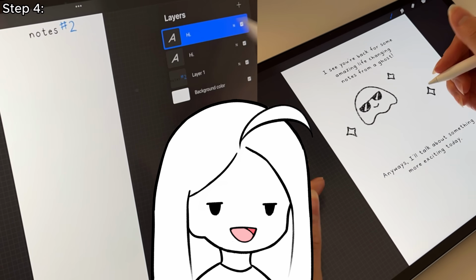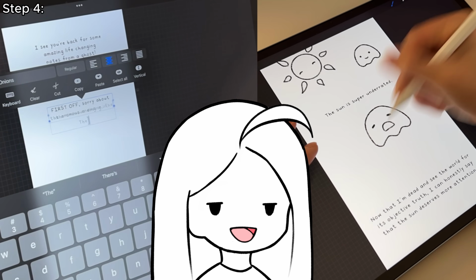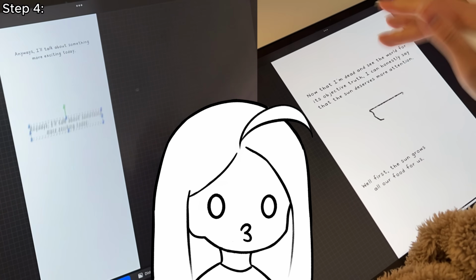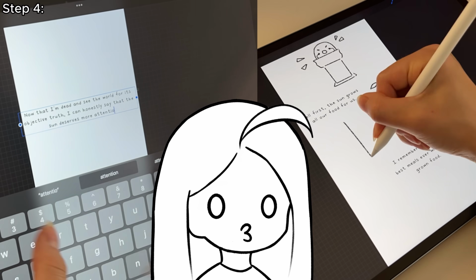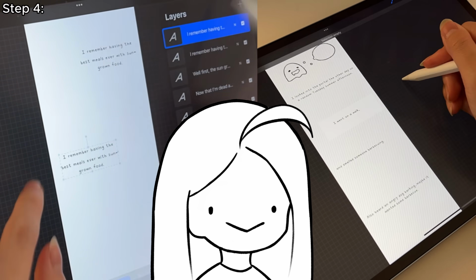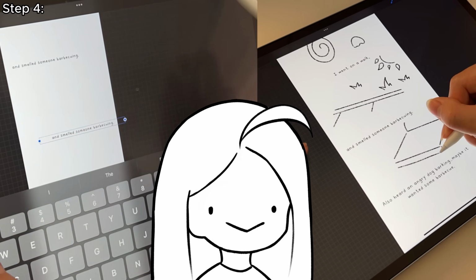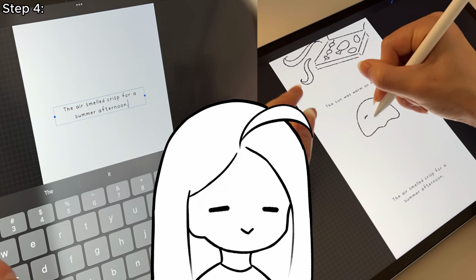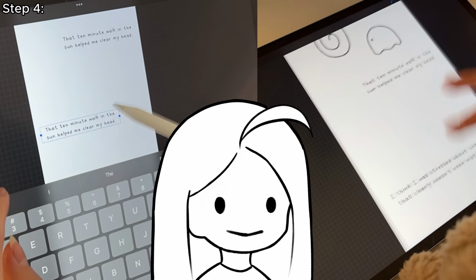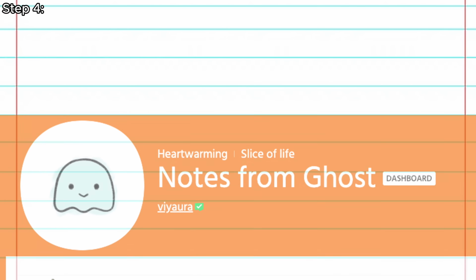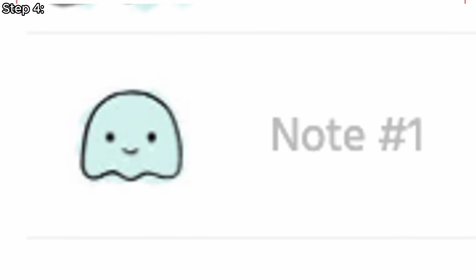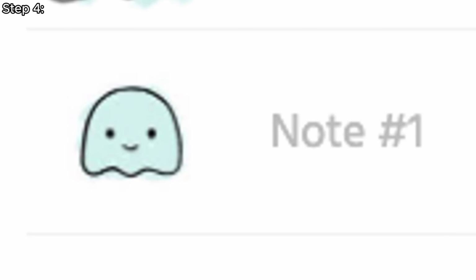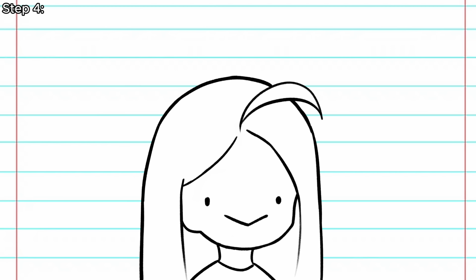But after fixing up the spacing, formatting, and drawing, the second chapter was a lot easier and the process was definitely a lot smoother than the first. Again, for this challenge, I didn't think that I would even end up doing a second chapter. But you know what? It was just so fun that I just kept going. So after our first little publishing error, I finally published the first chapter, which you can now read at your own pace in the description below.